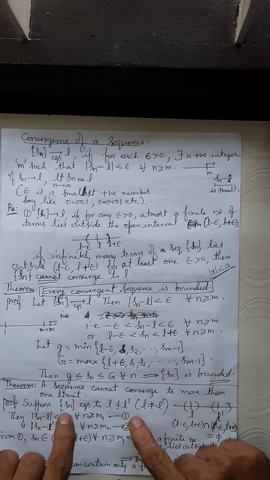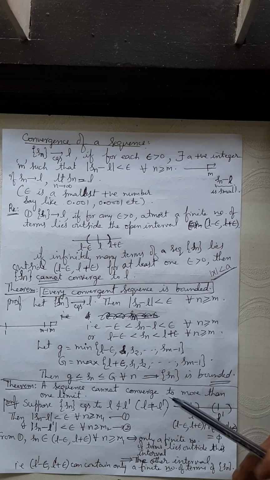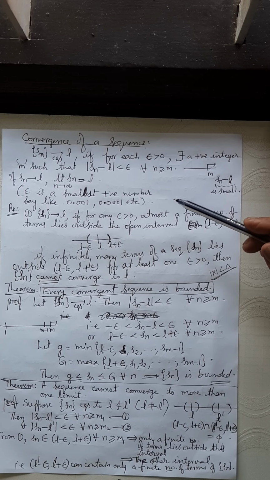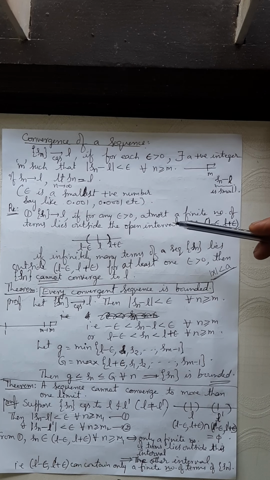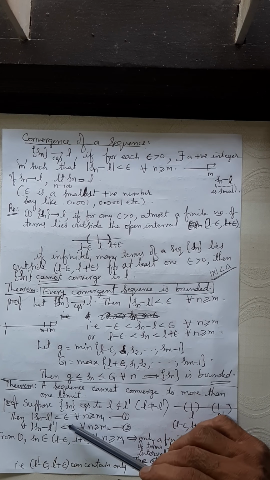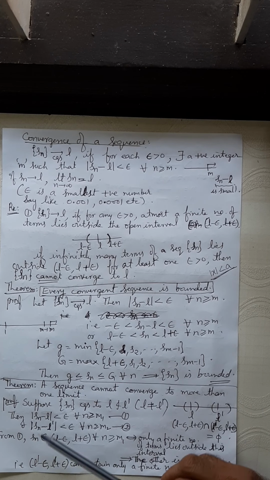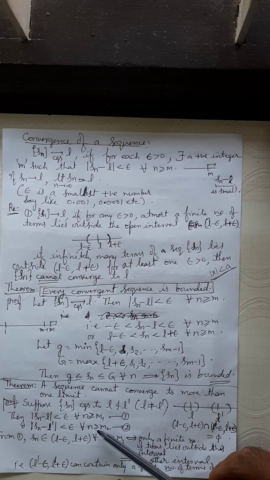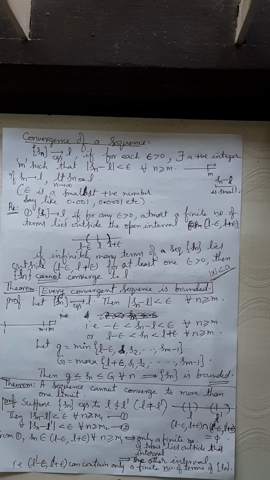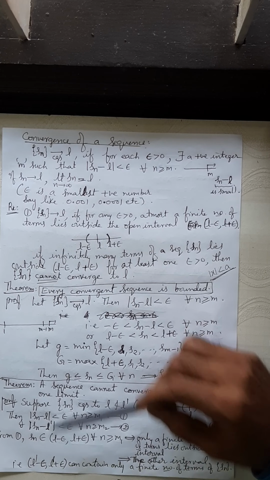If the sequence Sn converges to the two limits L and L dash, we go to the definition of convergence using the epsilon-m definition. Mod Sn minus L less than epsilon for all n greater than or equal to some positive integer m1. Mod Sn minus L dash less than epsilon for all n greater than or equal to m2. So infinitely many terms of the sequence should lie in this interval, as we have said earlier, and likewise with L dash also.